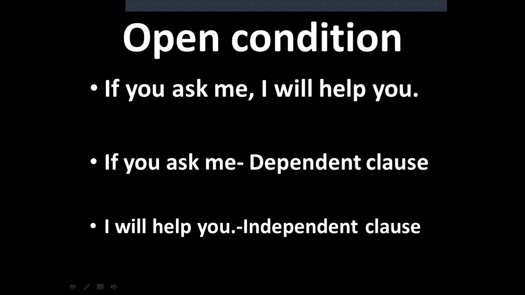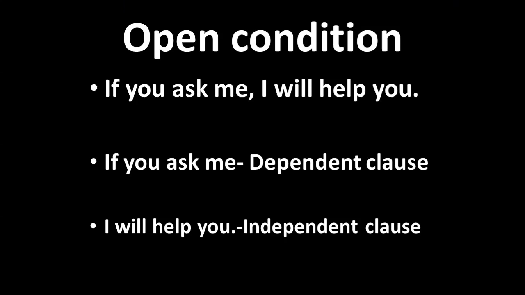If you ask me is a dependent clause because it depends on another clause to give complete meaning. It's not complete. If you stopped at, if you ask me, then it's not complete. It depends on another clause to give the complete meaning. If you ask me, this clause depends on I will help you, this clause.